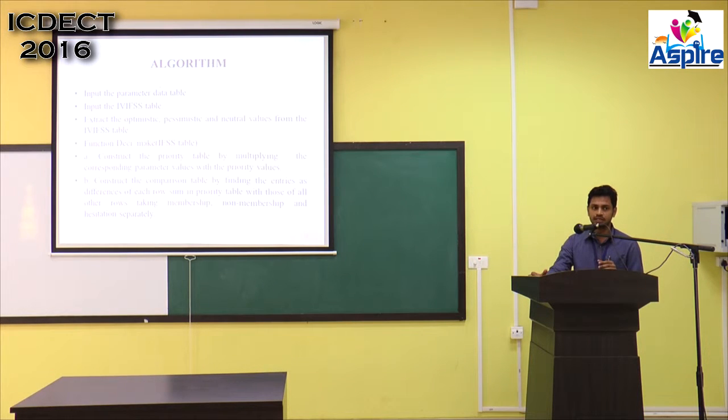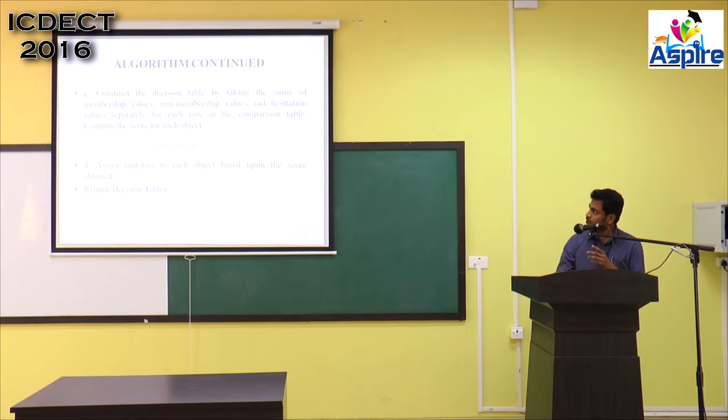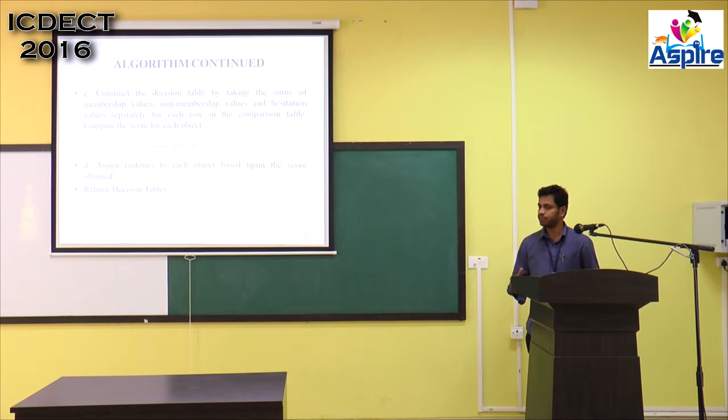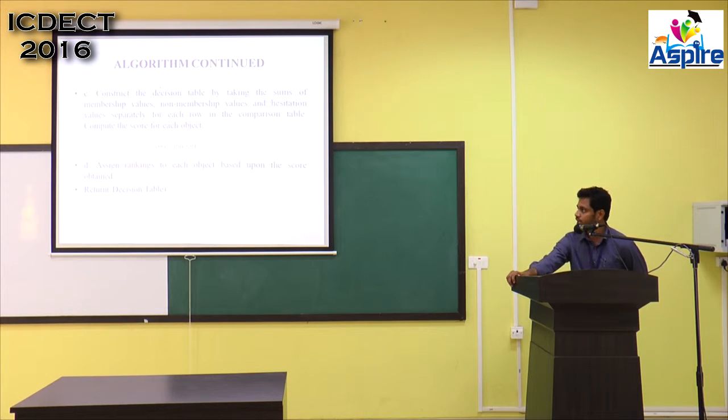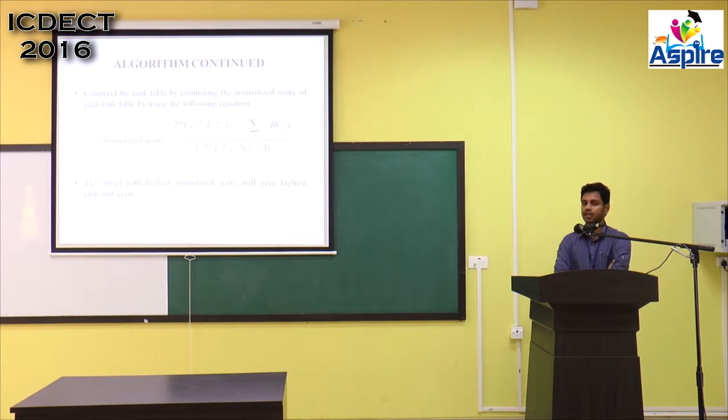Then we have to construct the comparison table by comparing each object with others. Then calculate the decision table for all the cases, pessimistic case, optimistic case, and neutral case, based upon this score function. And after that, we have to rank the objects based upon this score and assign rankings to them. And finally, we are creating a rank table based upon this normalized score equation.